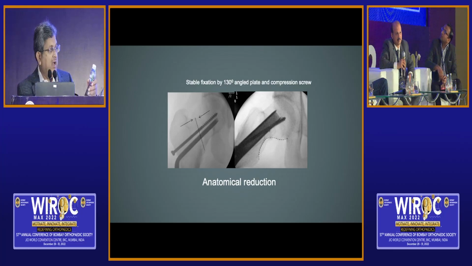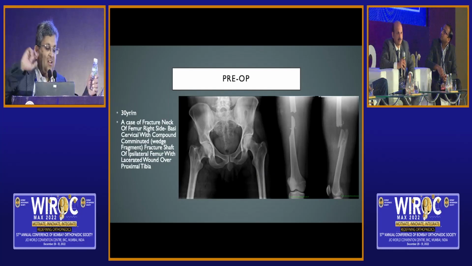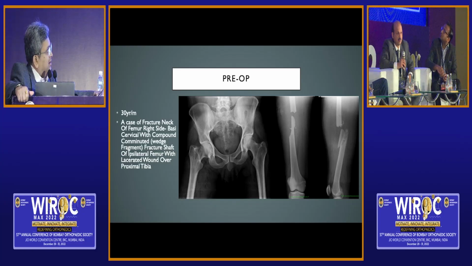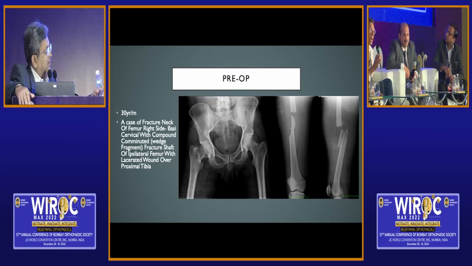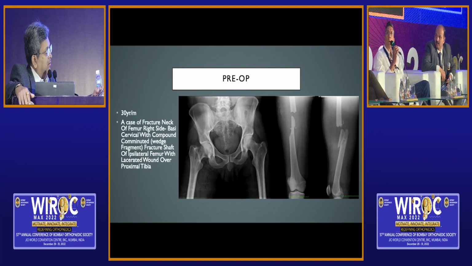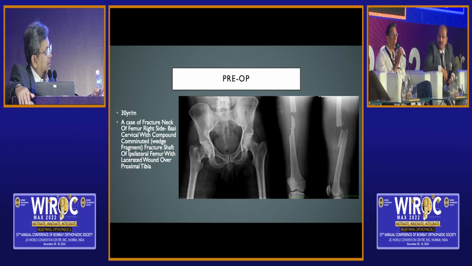But let me ask you, this is the patient, vertical fracture line now. Forget about the shaft of femur. Let's focus only on the neck of femur, Sachin. What would you do? Choice of implant? Reduce it anatomically and FNS. FNS. Bibhas? Yeah, I would still opt for a DHS with a derotation screw. Okay.